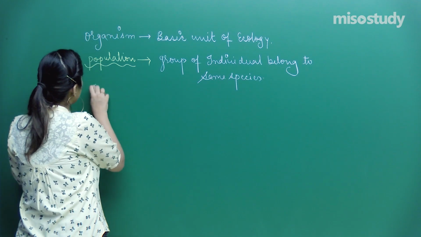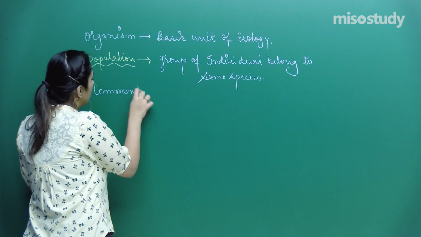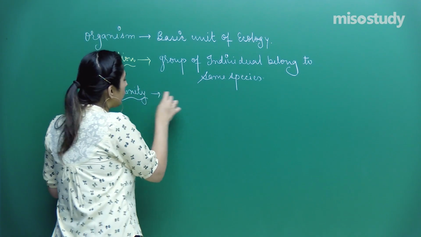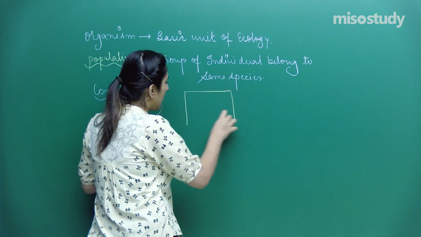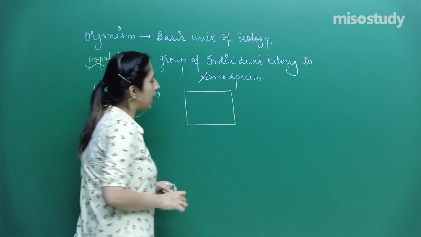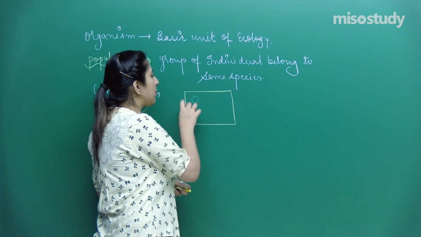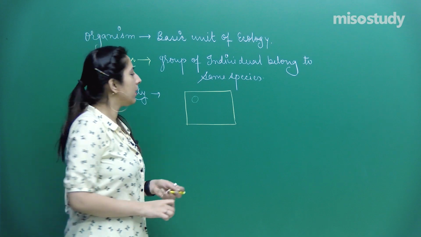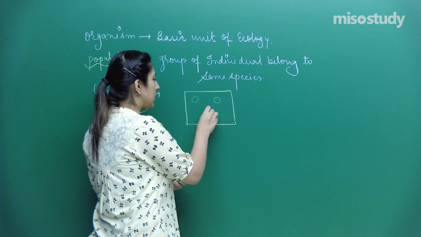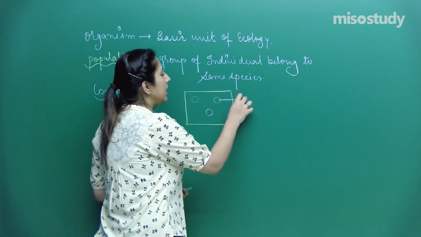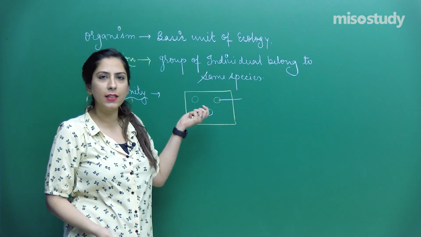I am not giving you the definition. Community is a group of populations. That means if I have one particular area, and in that area different populations are there, like this is a population of species 1, this is a population of species 2, this is a population of species 3. Let's say these are the butterflies, these are the human beings, these are certain other animals.